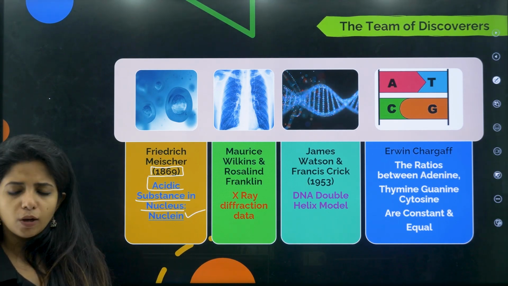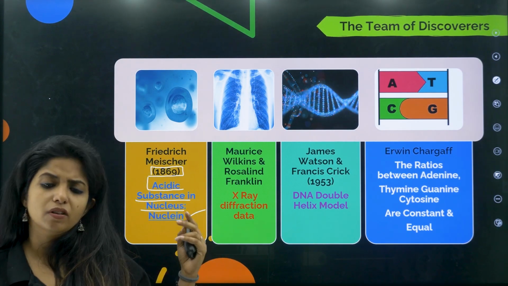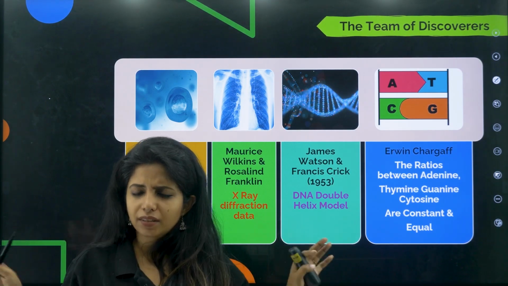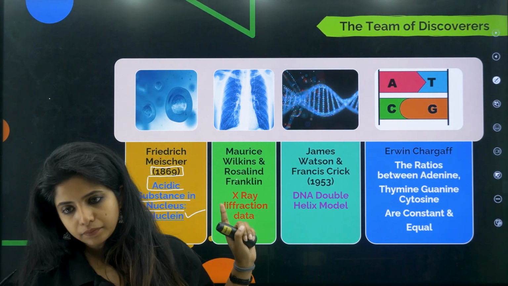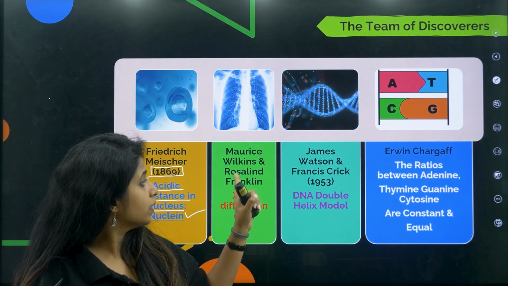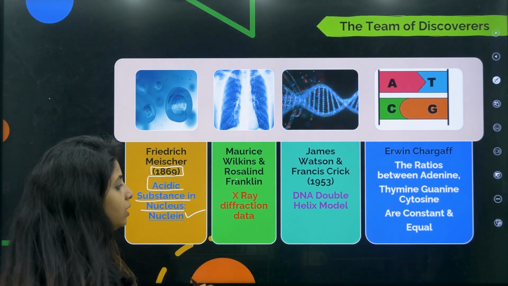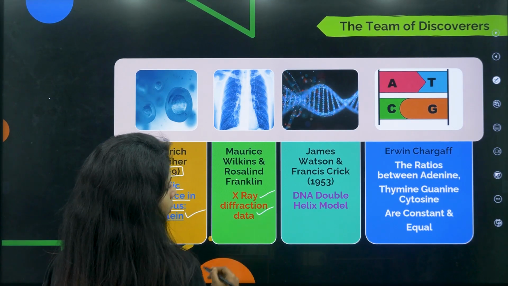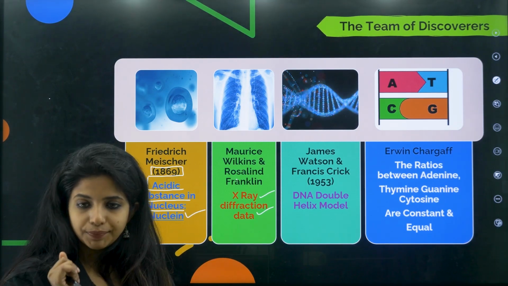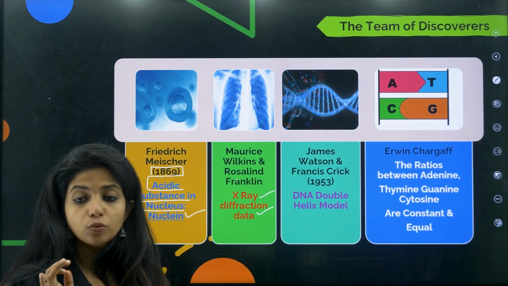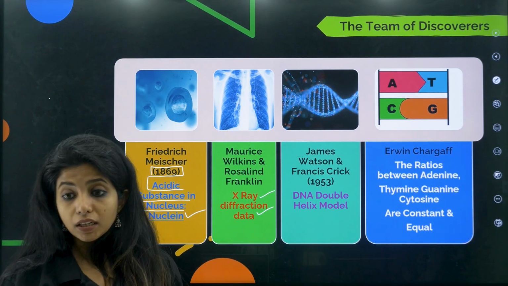Now, while all this was happening, there were other people who were working, using all the experimental techniques. The other people include Maurice Wilkins and Rosalind Franklin. Maurice Wilkins and Rosalind Franklin used X-ray diffraction data to find out the structure of DNA. Maurice Wilkins and who? Rosalind Franklin. And then came James Watson and Francis Crick in the year 1953.